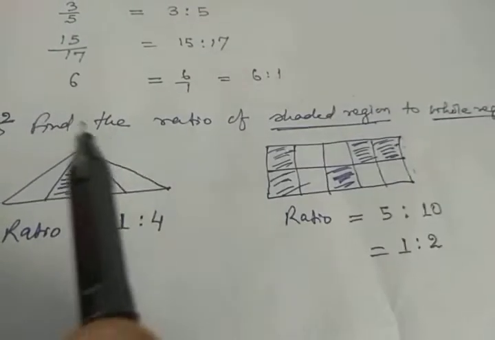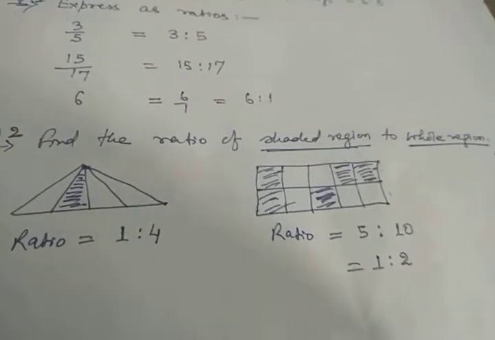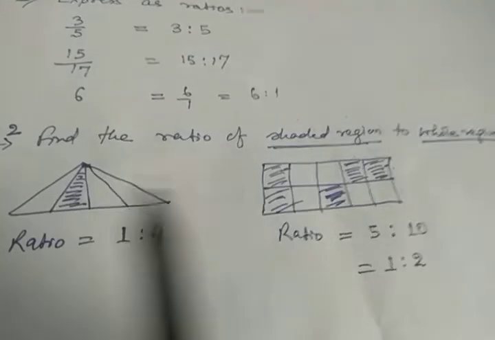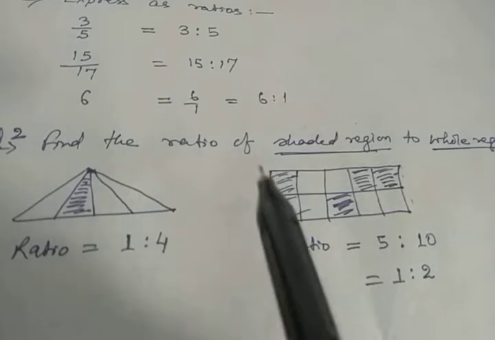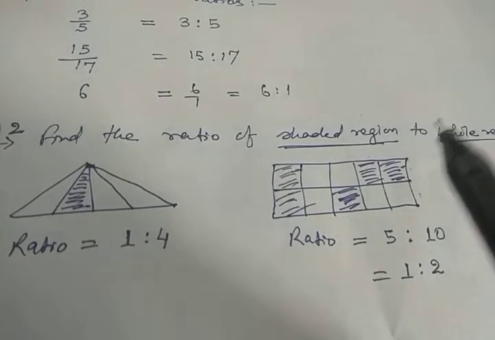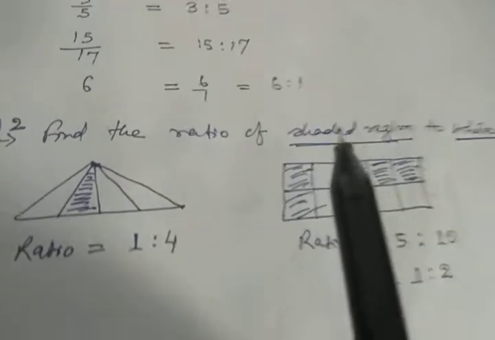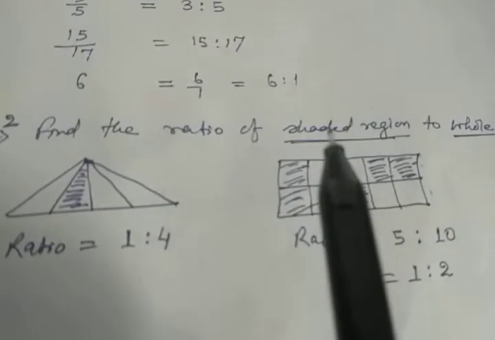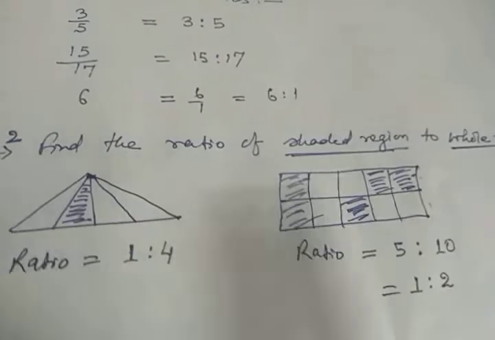It says find the ratio of the shaded region to the whole region. So at first we have to write the portion of the shaded part and then the whole. By the question it is quite clear. Which term should be your first term? It should be your shaded part, and then the whole part should be your second. Clear? Now see this figure.